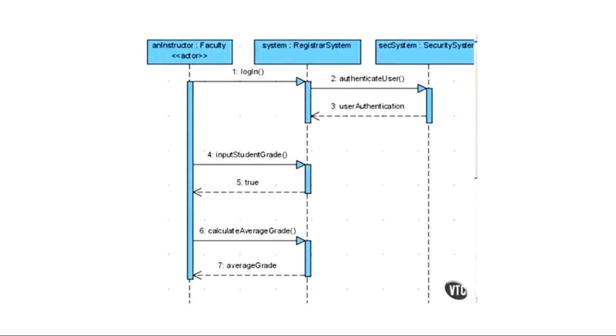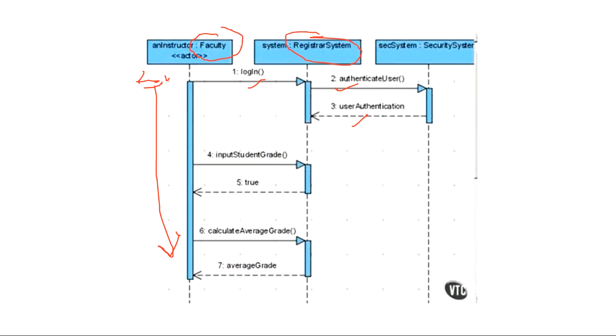Now suppose you have this sequence diagram. We have seen that the time starts from here, t equal to 0, and it keeps on increasing. So the first is login, then the second message is authenticate, third, fourth, fifth, sixth, seventh, eighth, and so on. Suppose this is the faculty class, this is the registrar system, and this is the security system.